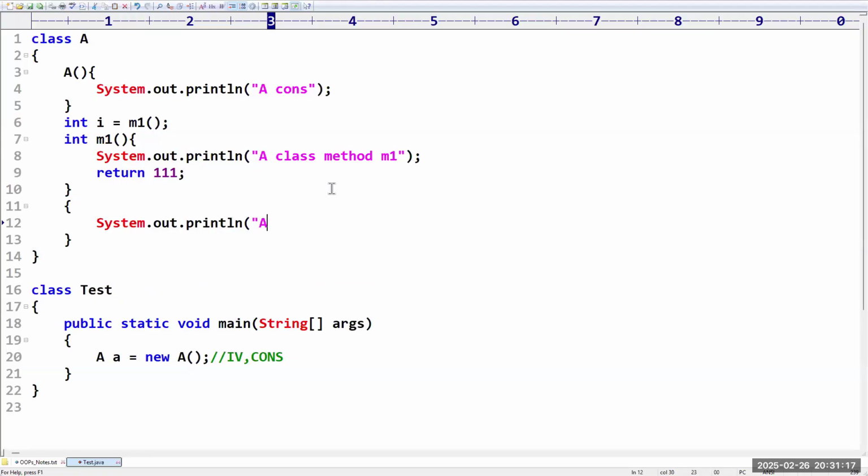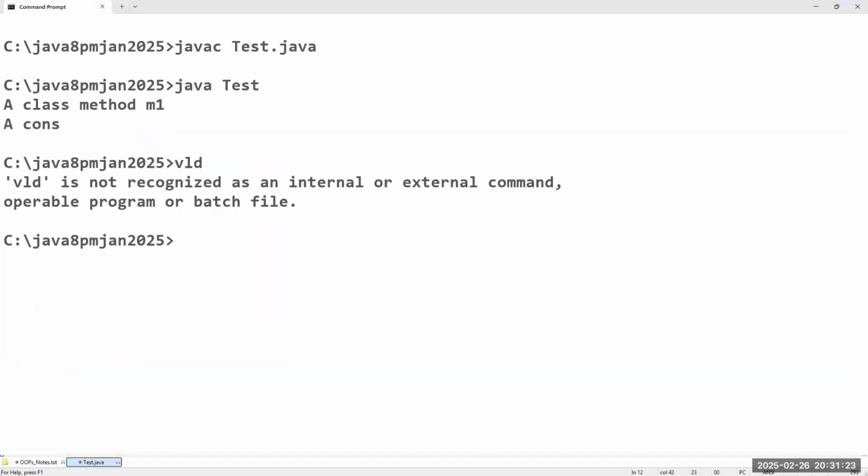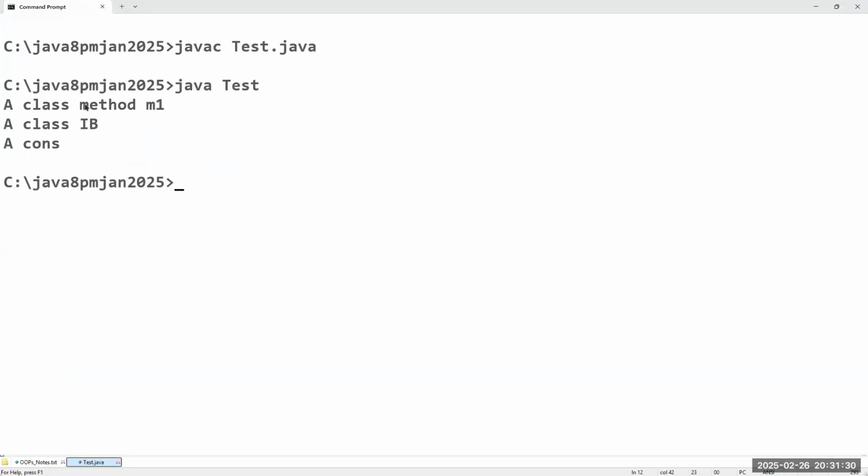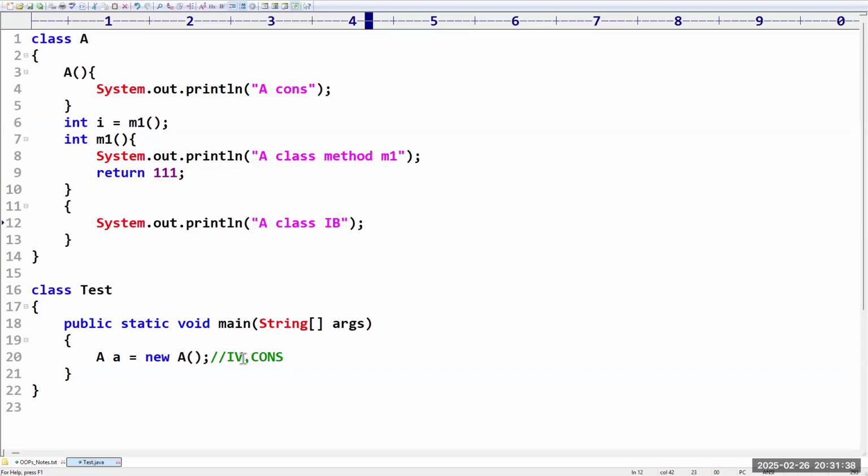Inside this system.out.println, I print "A class instance block IB". Now see what output we are going to get here. javac Test.java, java Test. First, as usual, instance variable, then instance block, after that constructor. So what is the first priority it will give? Instance variable, then instance block, then constructor.